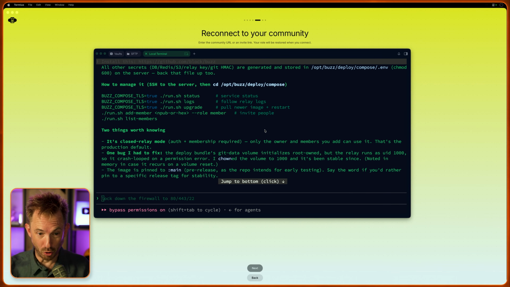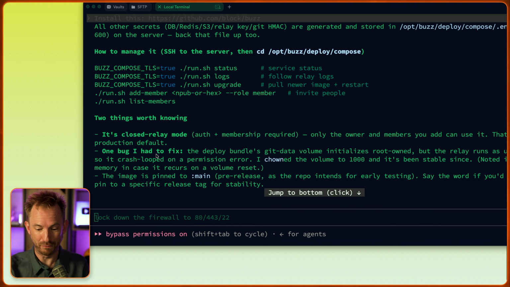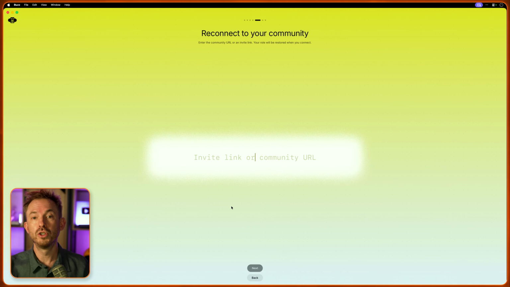All right, this is all done. Everything has been wrapped up by Claude Code. It even noticed a bug it had to fix, and that is now sorted. So the next step is to paste in an invite link. This was generated when Claude Code set up the community for me.